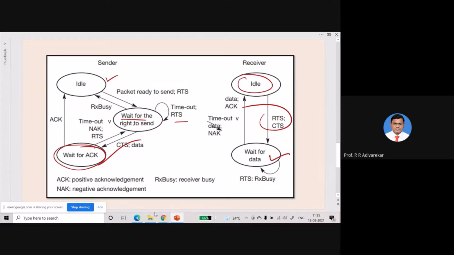Once an acknowledgement is received, the sender goes back into the idle state. If it receives a negative acknowledgement, the sender goes back into the second stage and retransmission will take place.